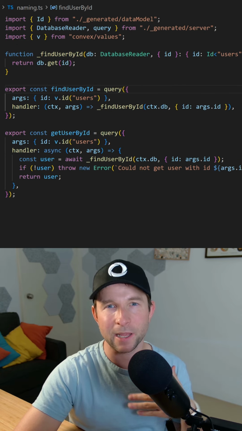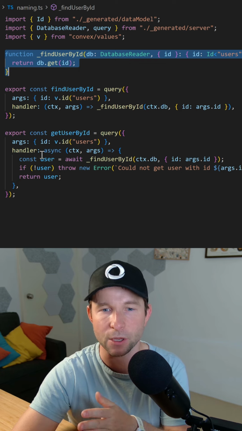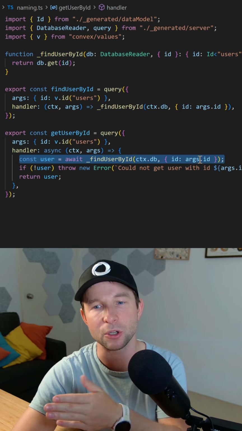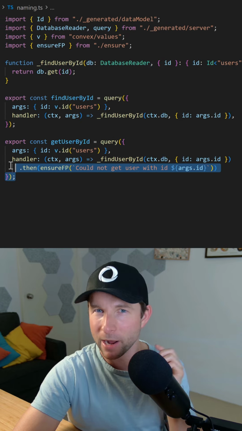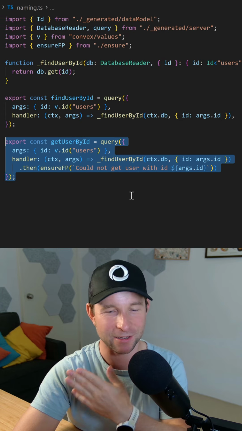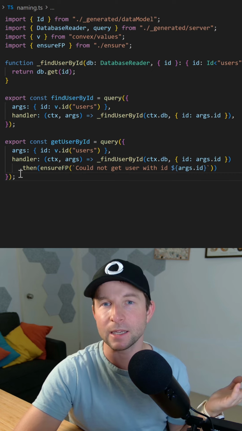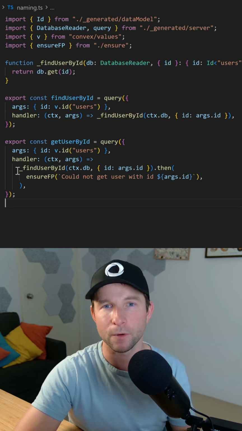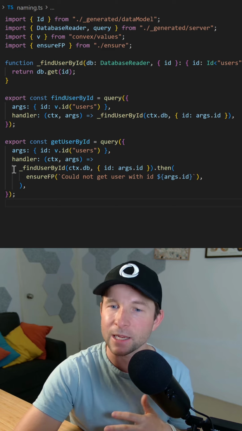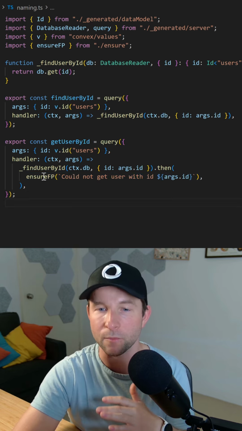To prevent duplicating my logic, I generally define the find function first and then have the get version call the find function to do the null check afterwards. And like a micro tip here, this null checking is such a common pattern that I do throughout my code base, I generally simplify things into a much more helpful ensure function. So you can see here, I replaced the function body with a promise .then, and then this ensure FP, which does the null check.